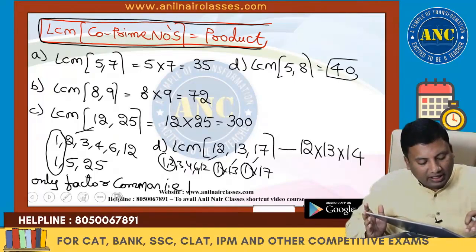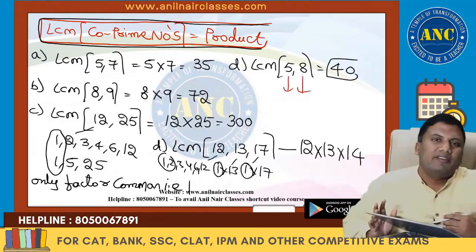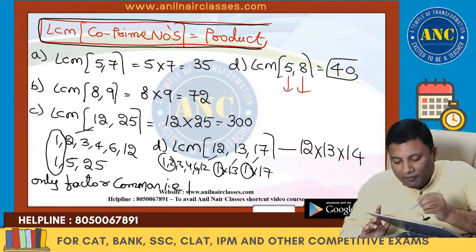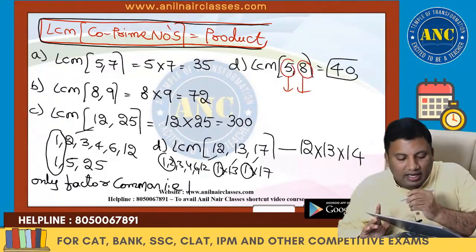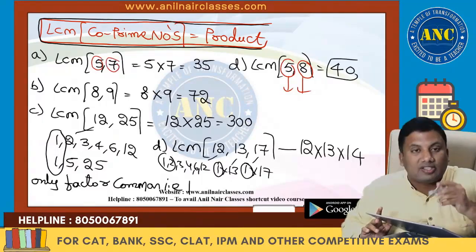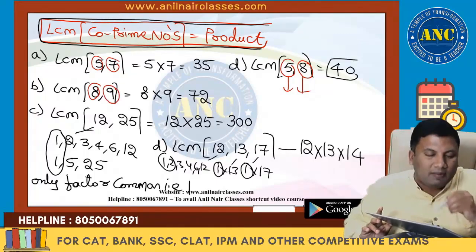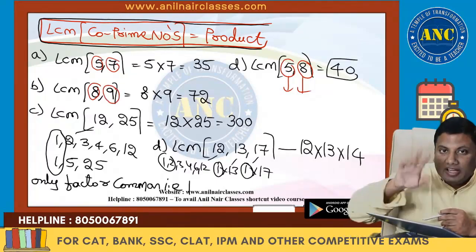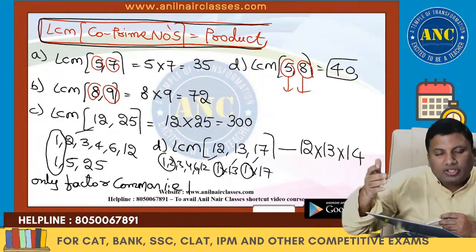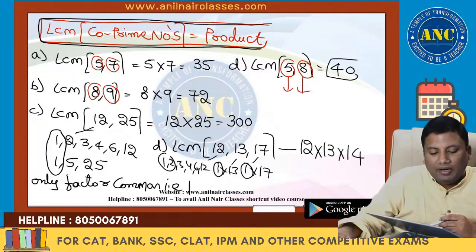See here, 5 and 8 are co-primes. So one number is a prime number, another number is a composite number. One number is a prime number, another is also a prime number. One number is a composite number, another number is also a composite number. For two numbers to be co-primes, both the numbers may be composite, both may be prime, or one will be prime and another will be composite.